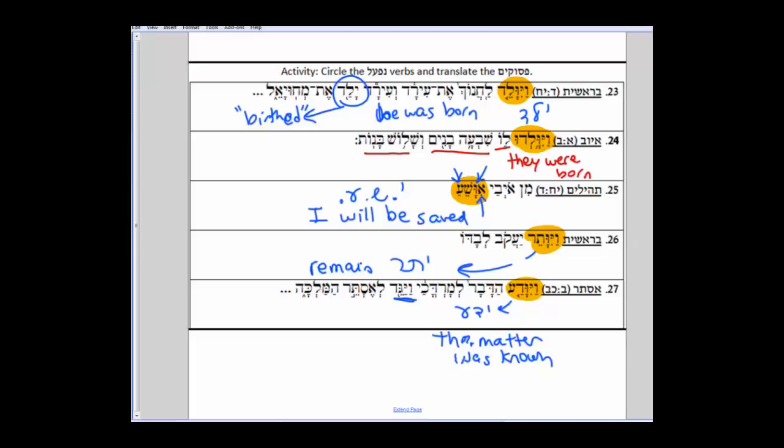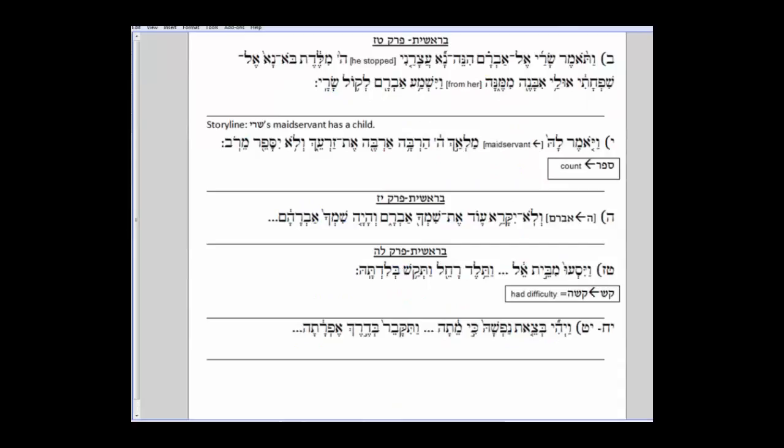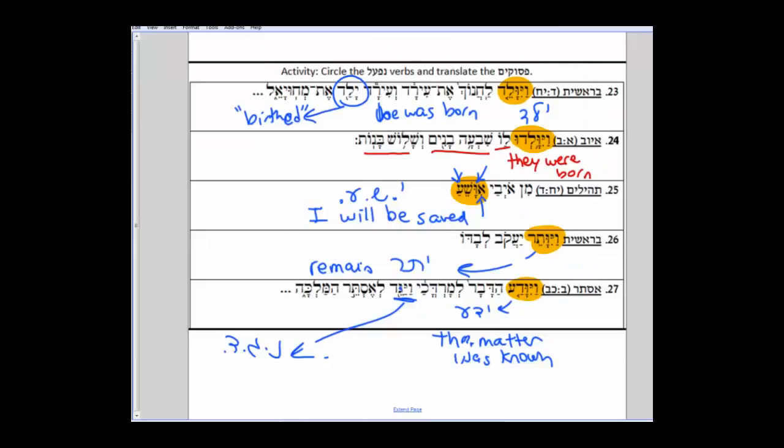Can you predict, without us learning the word vayagid, we're going to learn it later in the semester, what's the shoresh of vayagid? Can you predict it? Nun Gimel Dalet. Why? Because of the dagesh, okay? So we're going to get to it later in the semester, and I'm going to bring in actually a box of Haggadah brand cookies, and I'm going to show you. They totally messed up the way they put in the letters, because they don't actually know. I wouldn't put our hopes up with the cookies because they're Passover cookies.